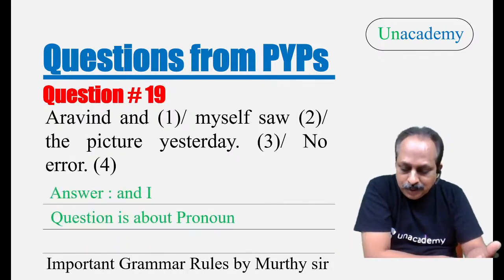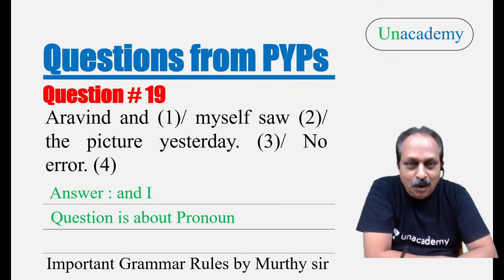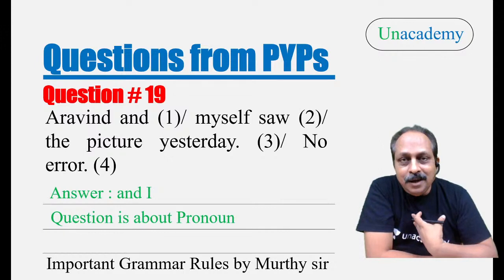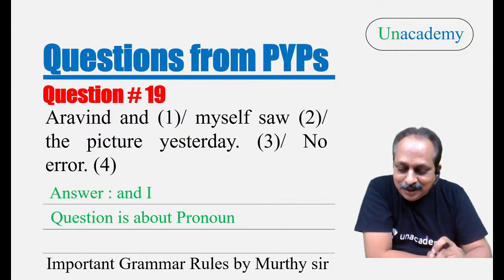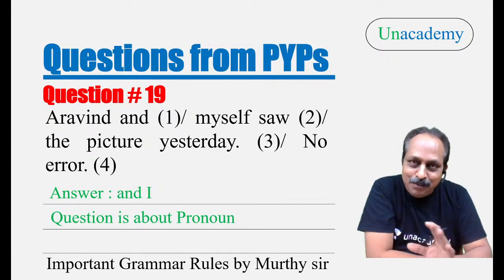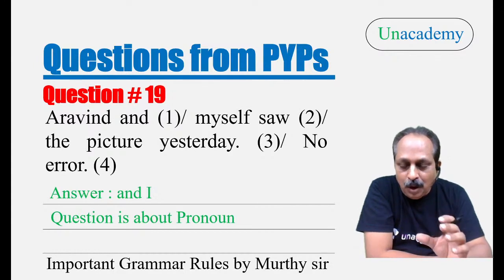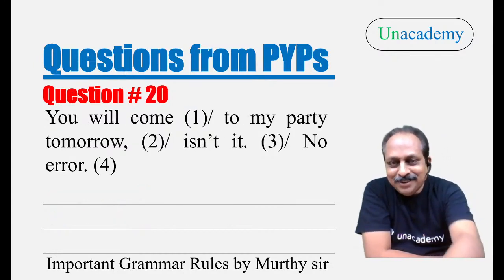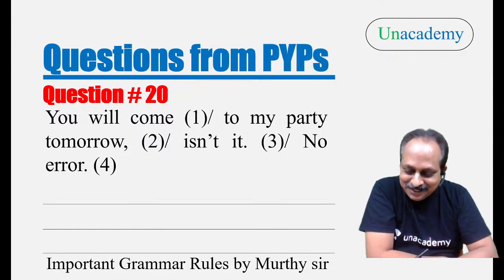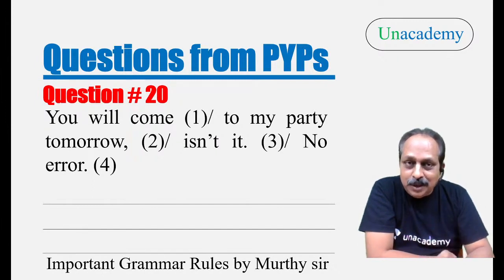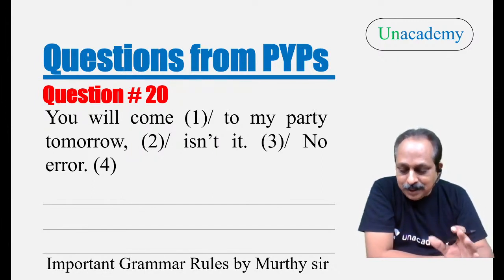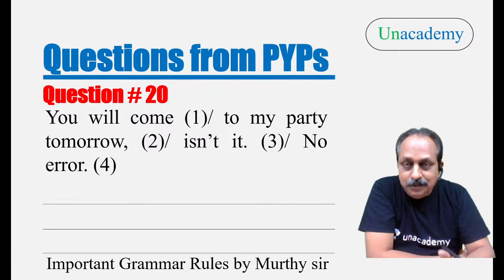So, what is this about? This is not option one, it is option two. Arvind and I. Oh, you mean to say I? Okay, okay, I got it. Then you're right. Perfect. It is Arvind and I. Question is about pronoun, to be very specific, personal pronoun. Now I got it. Be happy. Yes, yes. So the last question, and we are going to review all the questions. I will tell you how to remember. The last three slides are very useful. Subjective, nominative, nominative, accusative. In the subject position, you have to use a subject form.